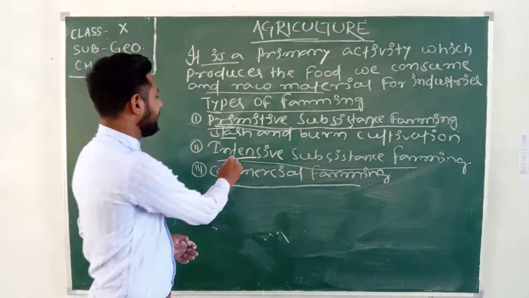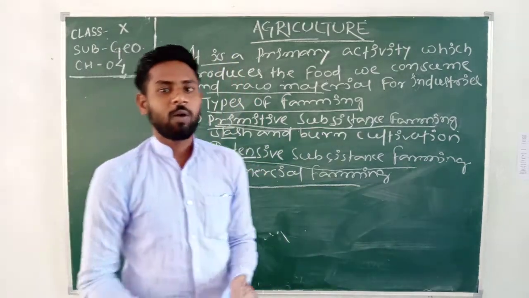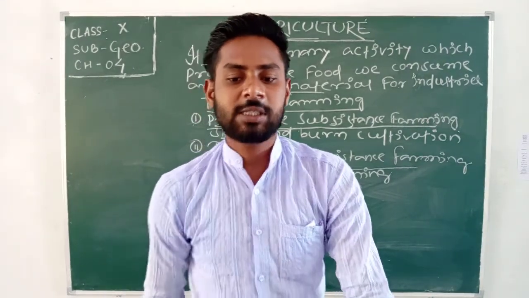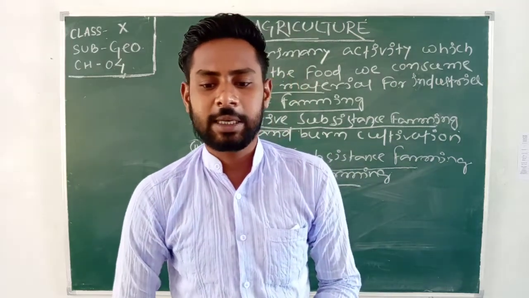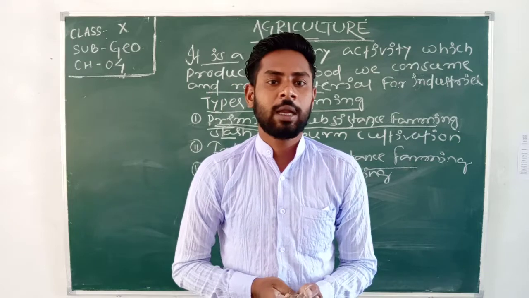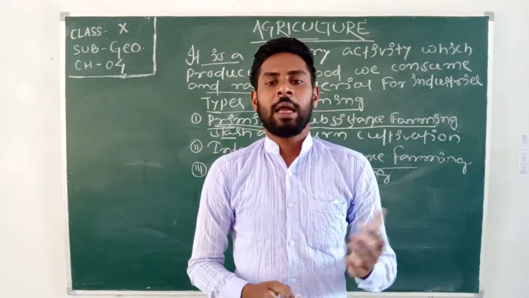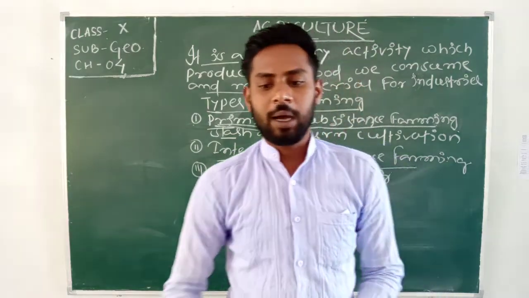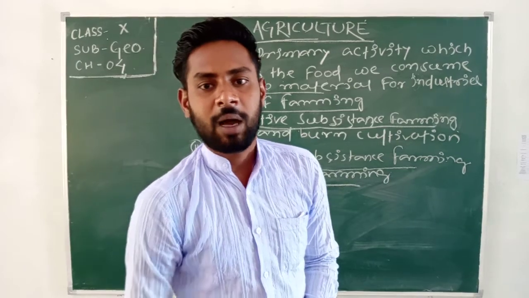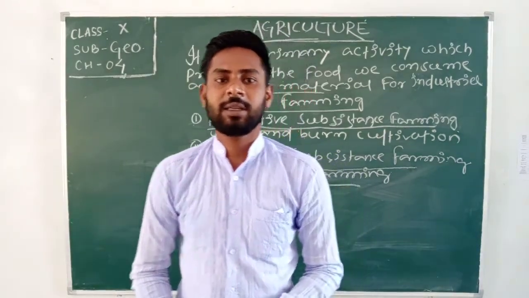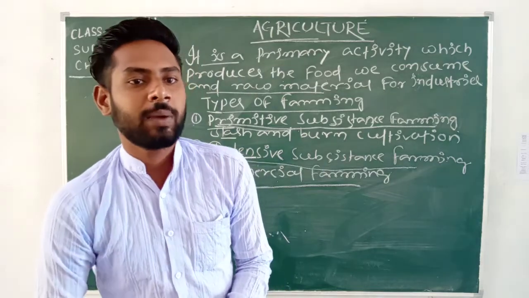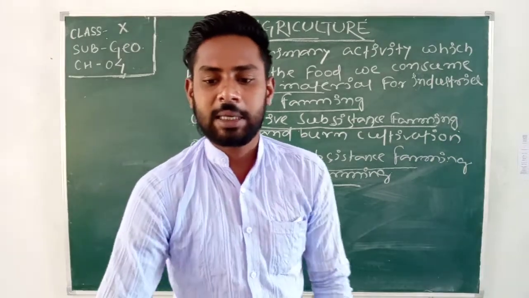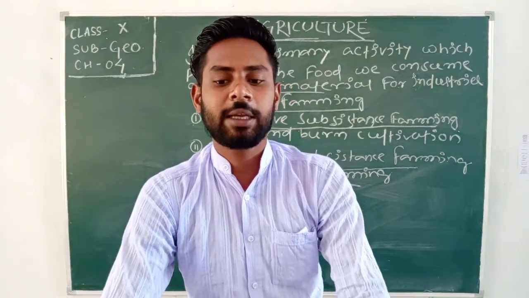After that, intensive subsistence farming. What is it? This type of farming is practiced in areas of high population pressure on land, where the population is high. It is labor intensive farming. In this kind of farming method, a large number of laborers are needed. Biological inputs and irrigation are used for obtaining higher production.